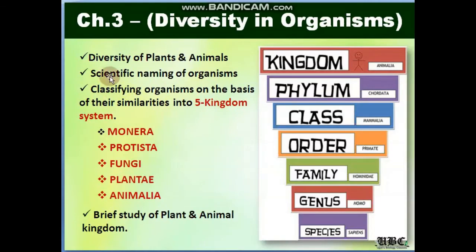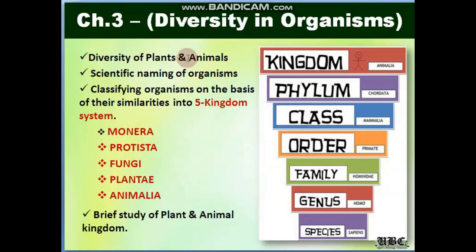Now, chapter 3 is the most important chapter in your entire syllabus of class 9th, and this chapter is a base for new chapters and will be taking you ahead in your higher classes also. So this is the time to read and go through this chapter and have a basic knowledge of it, because this chapter will be coming in your class 11th and class 12th if you are taking bio.